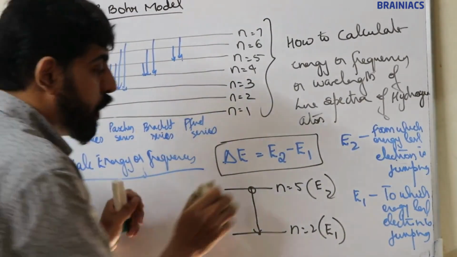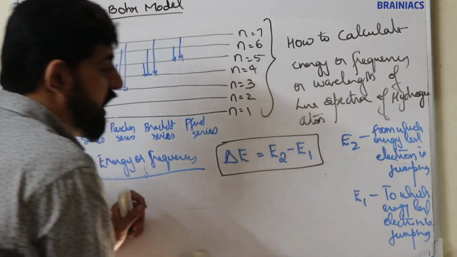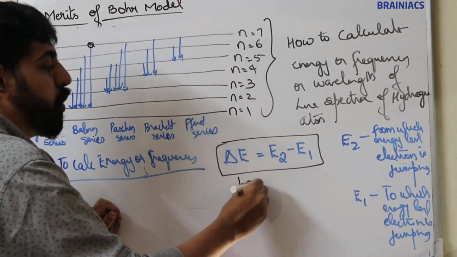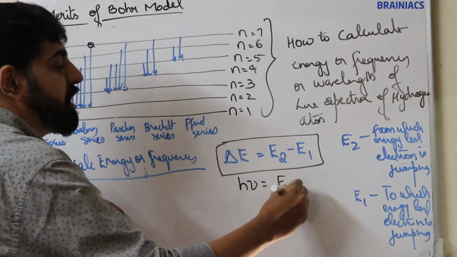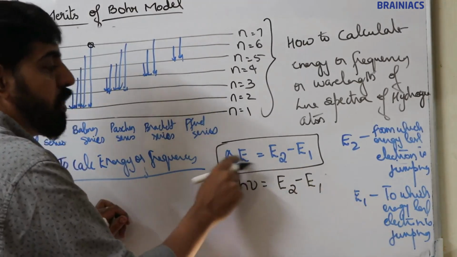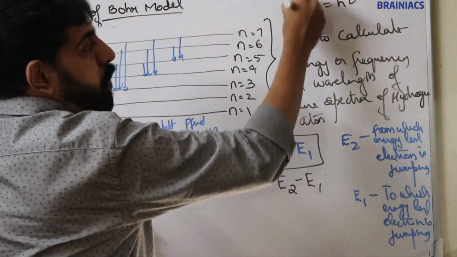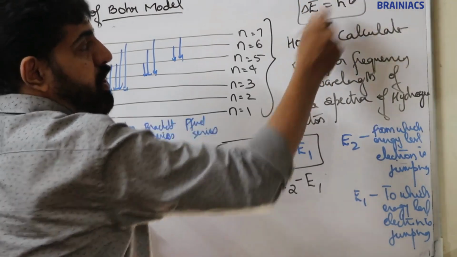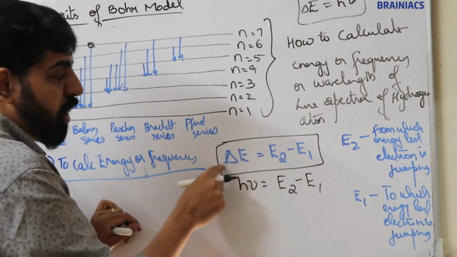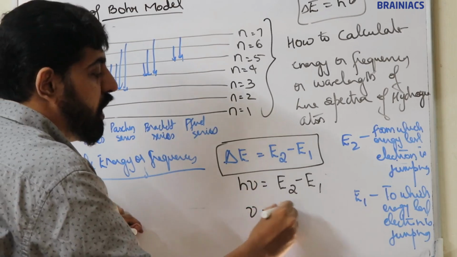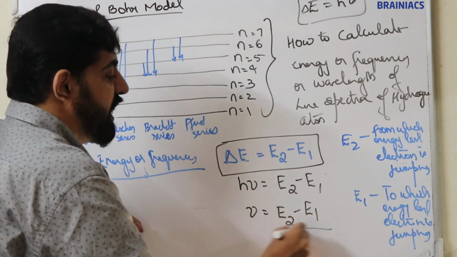How to calculate frequency? We know that delta E is h nu. According to Planck's quantum theory, E is equal to h nu, or delta E is equal to h nu, right? So instead of delta E you can write h nu is equal to E2 minus E1, so nu is equal to E2 minus E1 by h.